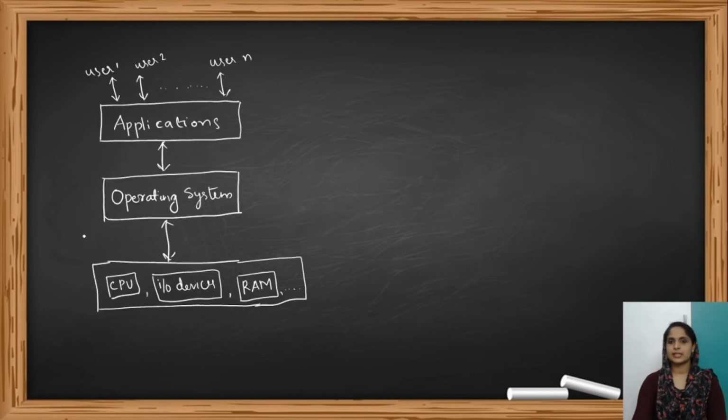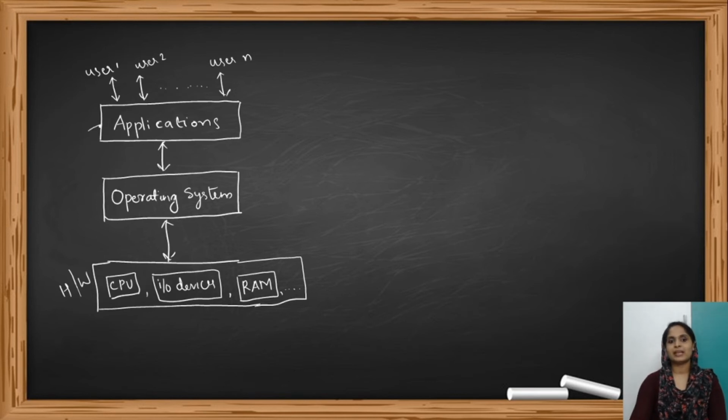So here you can see the actual structure. There are so many users and there is one application, and this is the computer hardware. It includes CPU, IO devices, RAM, which means our main memory, and so on. Secondary memory will be there, and so many devices will be there. And the operating system is acting as an interface between the users and the hardware.